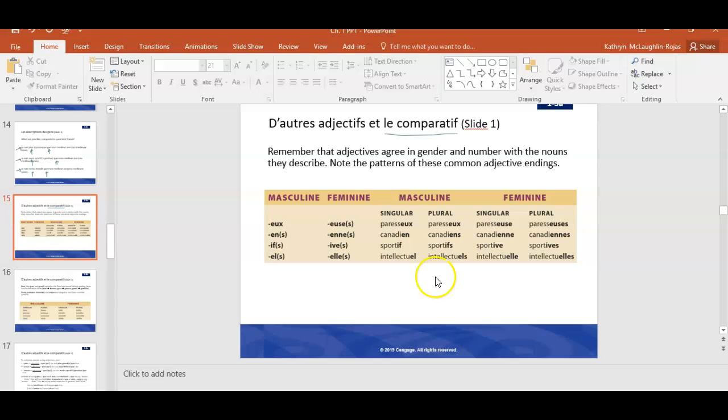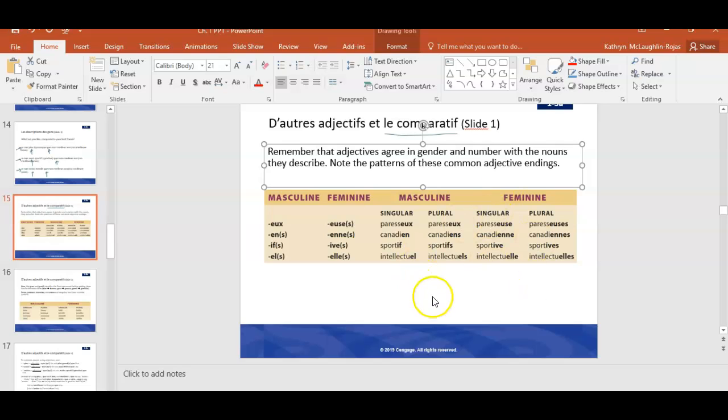Okay, so on this slide we see d'autres adjectifs, other adjectives, and the comparative. So we're still learning about the comparative and other adjectives that we can use to make those descriptions. Okay, so as we talked about last time, we learned about adjectives and how they agree in gender and number with the nouns they describe. In English, we don't have to worry about that. We can put an adjective and a noun together and they do not need to agree. That's just a feature of English.